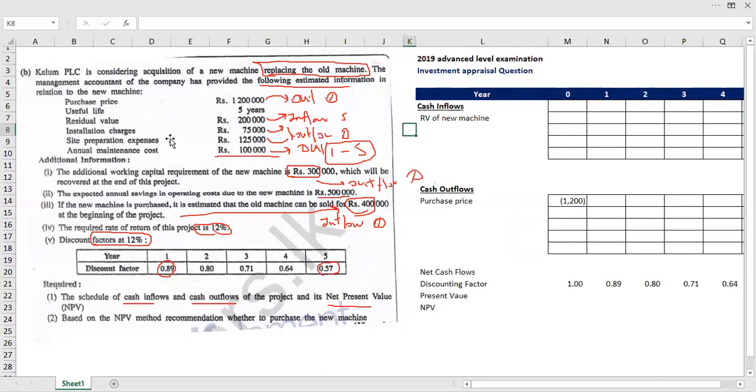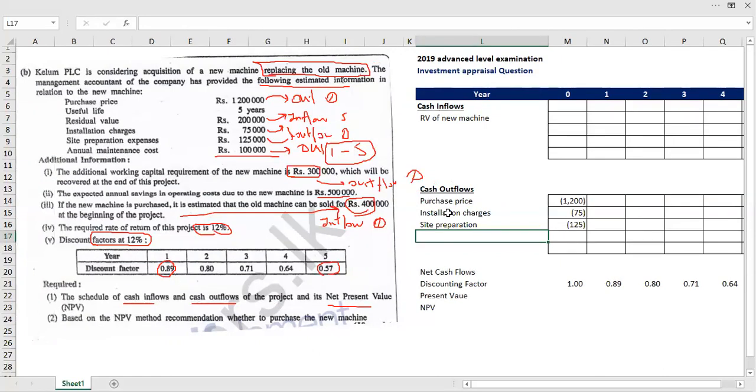Then the installation charges will be a cash outflow in year 0. Then site preparation will be a cash outflow of year 0.